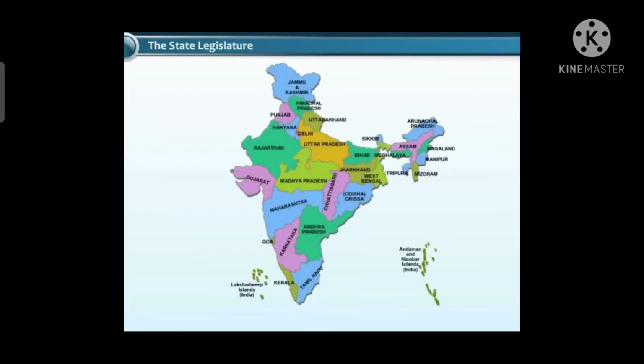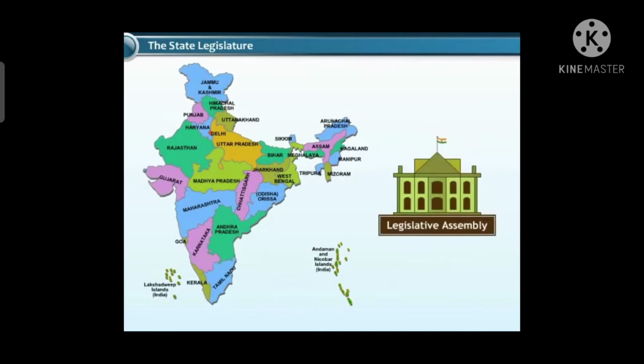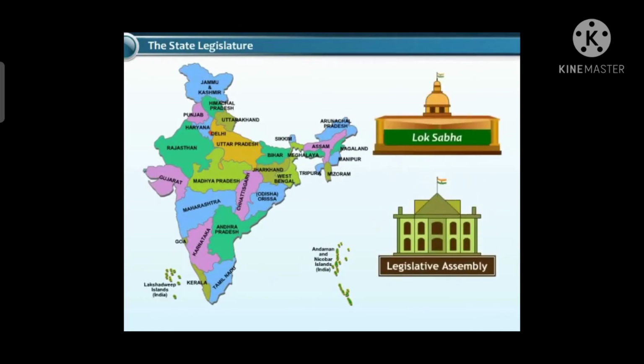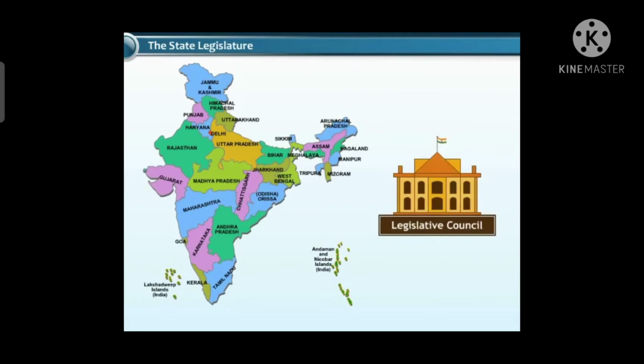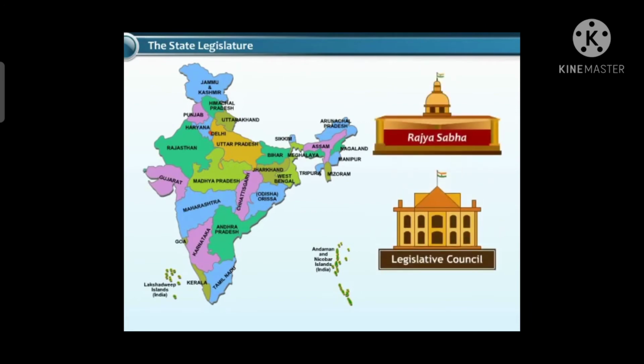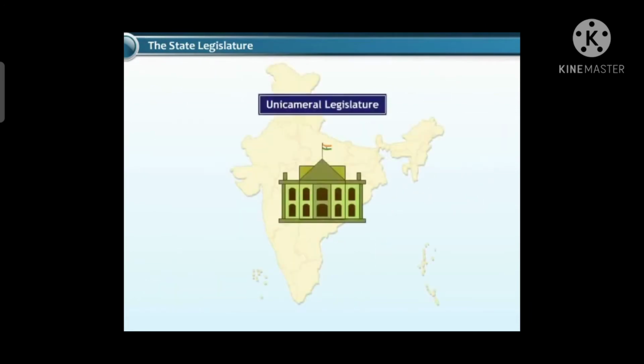The states of India have legislative assemblies corresponding to the Lok Sabha in the parliament. Some states also have legislative councils corresponding to the Rajya Sabha. The states that have only one house, namely the Legislative Assembly or the lower house, have a unicameral legislature.